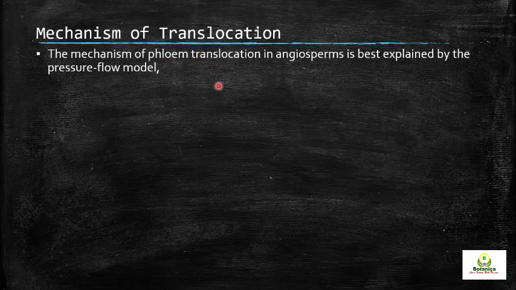The mechanism of fluid translocation in angiosperms is best explained by the pressure flow model. As far as the movement of solute, or the movement of phloem sap, is concerned, it is best explained by the pressure flow model, which was proposed in the 1930s.